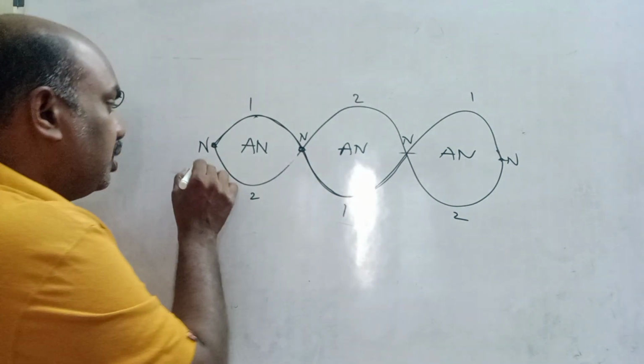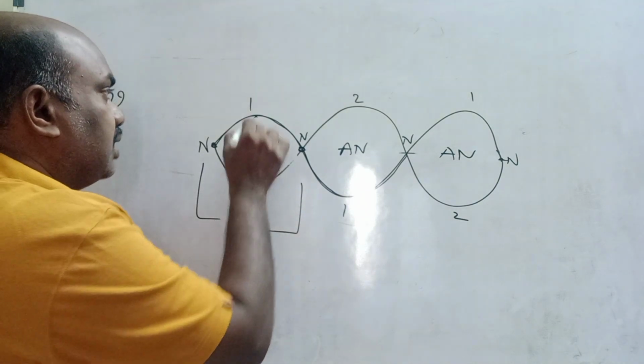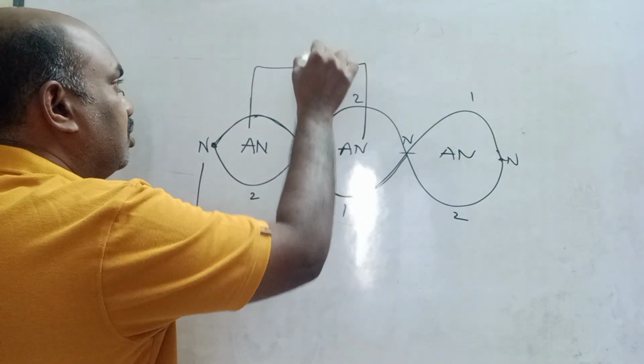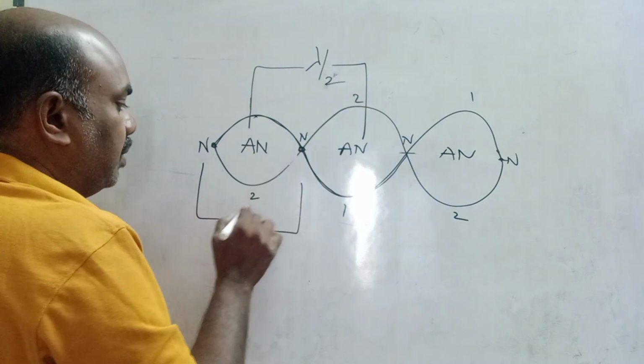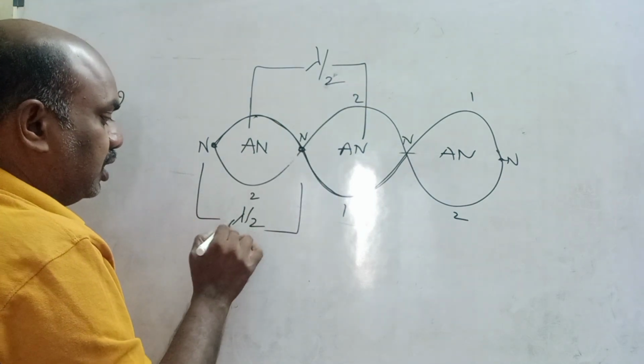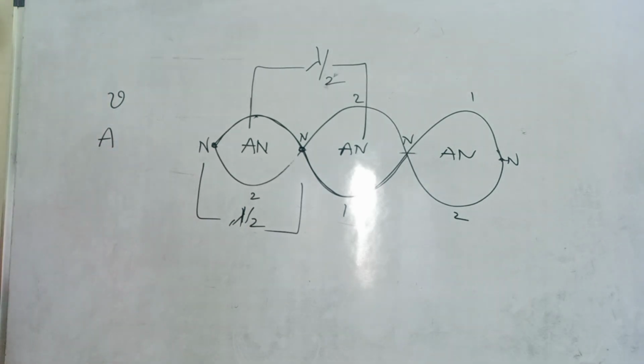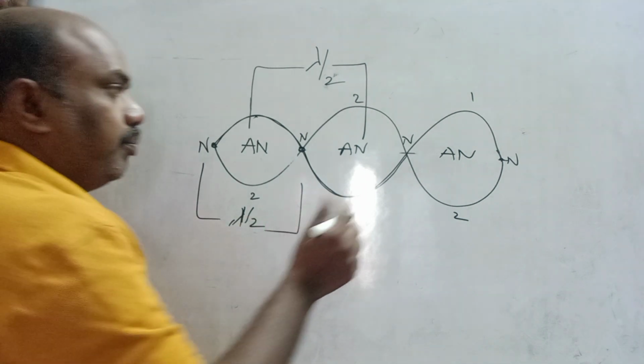The distance between two successive nodes, or between two successive antinodes, is lambda by 2. Lambda means wavelength, so it is half of the wavelength.